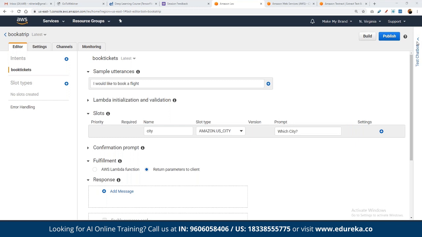Now if we want to ask the user more questions, for example, let's say we want to ask them for time, or suppose we want to ask the user for day. Here we can choose. Let's suppose we are asking the user for date or day of the week. Here we are asking the user for date. For example, let's say we are asking not for day but for date. Now here we can ask the user, okay, which date?